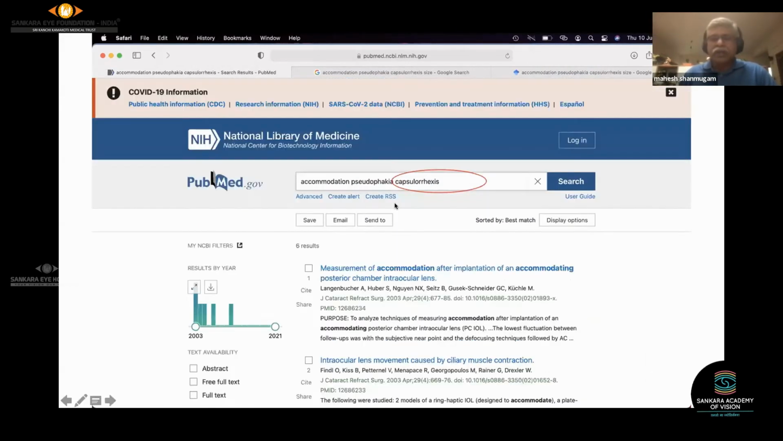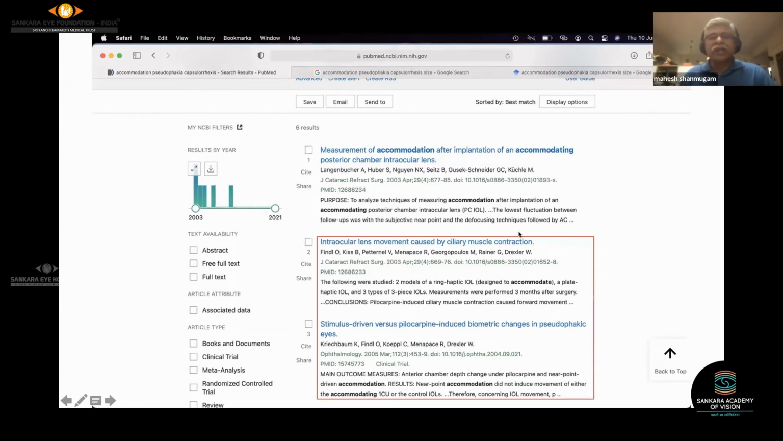So as I mentioned, I just removed the capsular size, and here again I get very, very relevant articles to this particular paper. Here it says intraocular lens movement caused by ciliary muscle contraction. This is what we are looking at: accommodation in a pseudophakic patient with a monofocal lens. And here again, you can see stimulus driven versus pilocarpine induced biometric changes in pseudophakic eyes. This once again is relevant to the paper which I want. So playing around with the keywords does give us some more literature which is relevant to us.